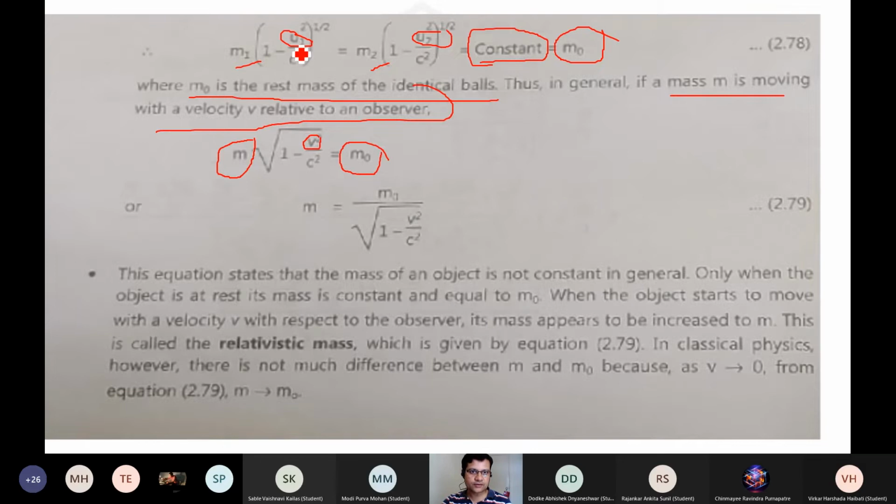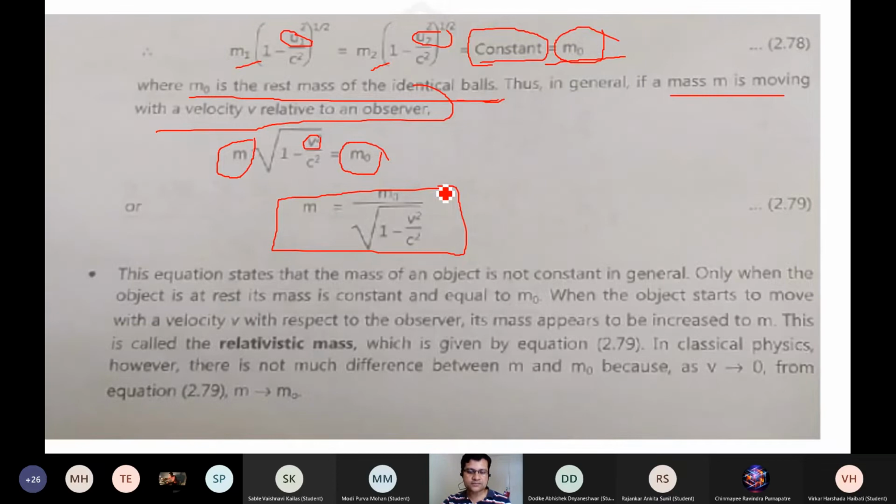Here the m1 mass is moving with the u1 velocity, m2 mass is moving with another u2 velocity. Suppose there is another mass m3 which is moving with the u3 velocity. So in general, we can express the right hand side as a constant, which talks about the rest mass of the balls that we have considered here. And we got a relation of the relativistic mass.